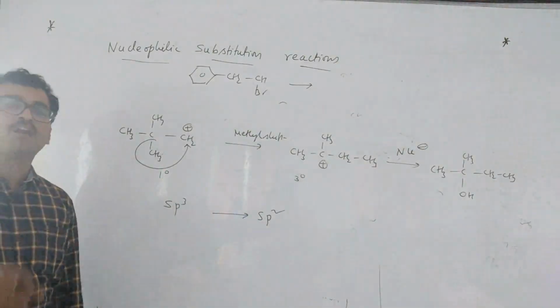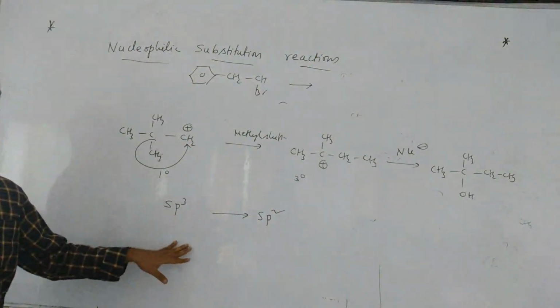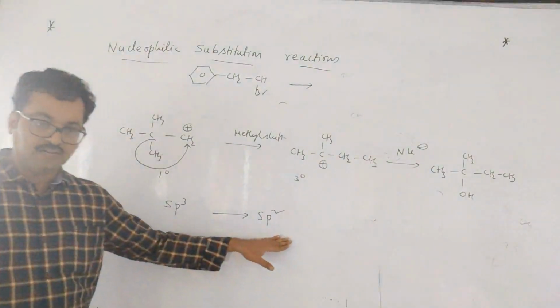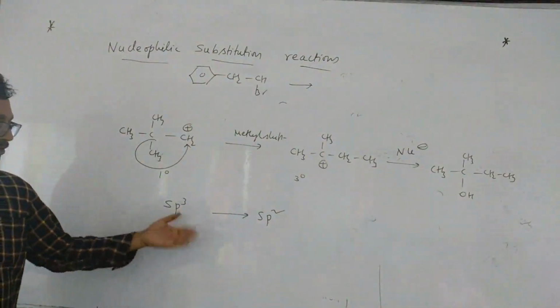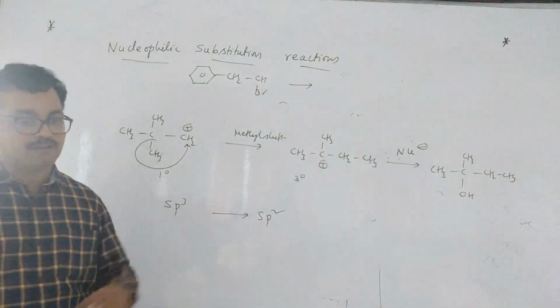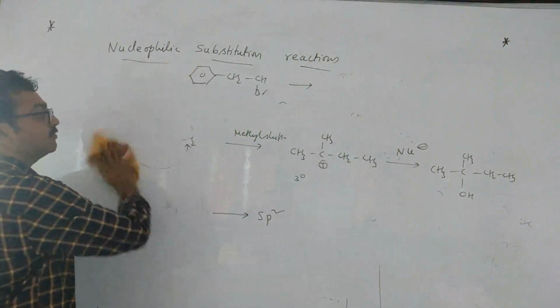This type, all of these will come generally. Okay, so all the statements you have to see. Then sp3 tetrahedral carbon becomes sp2 carbon, right? And one more word, as sp3 means tetrahedral, carbon becomes trigonal planar carbon. That is first step, right, children? So last case also I think you have done.